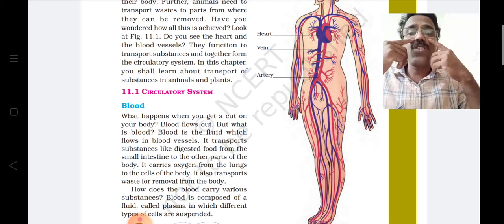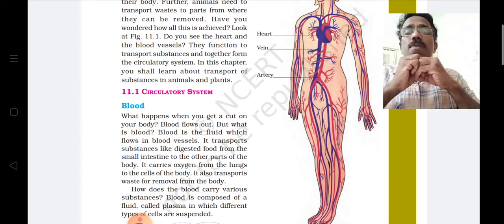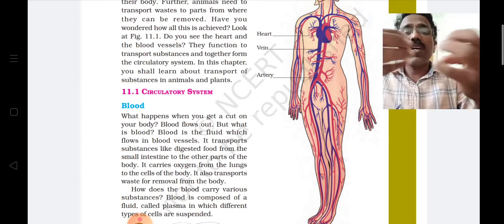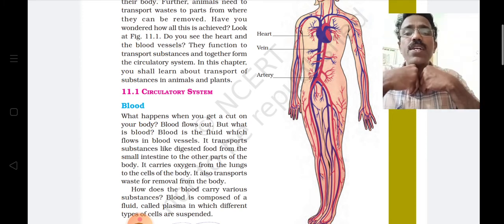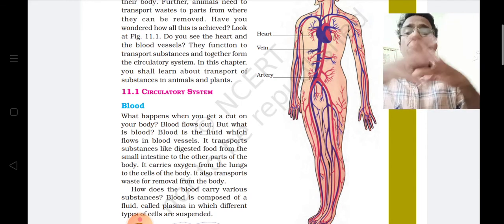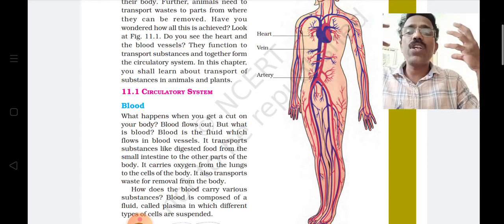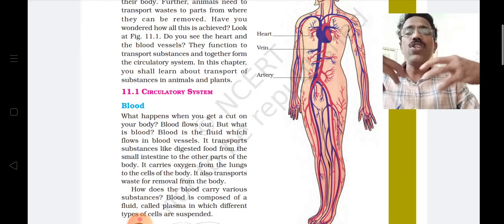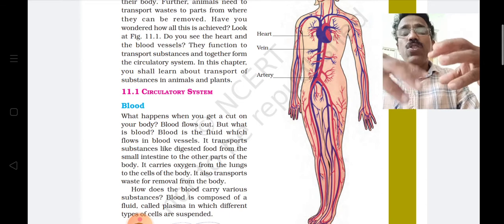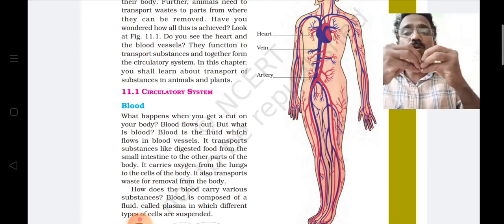Oxygen is taken into the blood in the lungs, and food materials are absorbed into the blood in the intestine. So blood carries these to the different parts of the body. Okay, and waste materials produced in different cells are carried to the organ where they are released. That process also takes place through the blood.